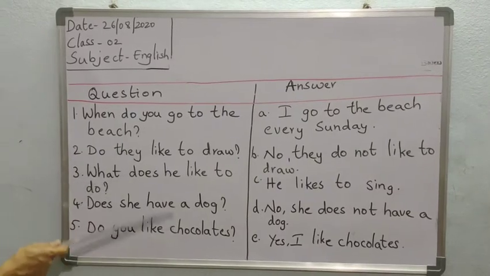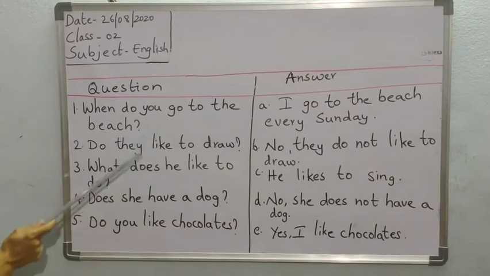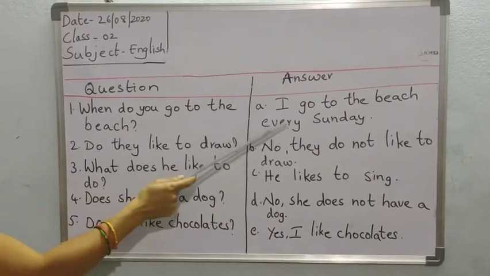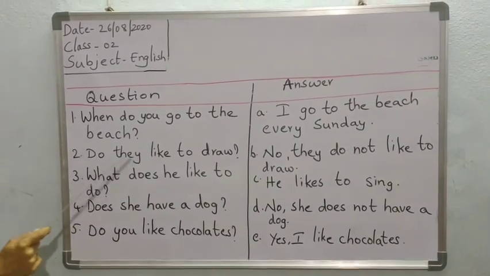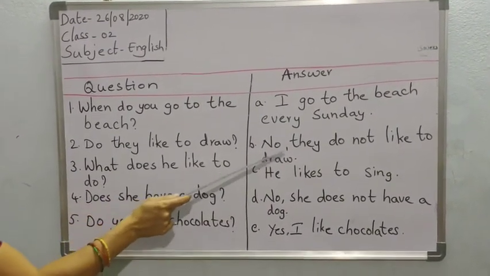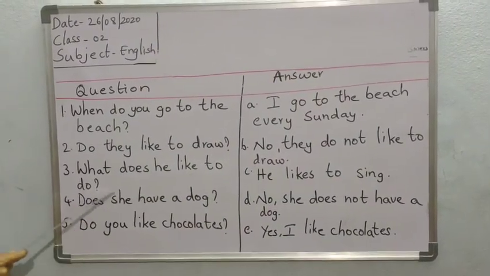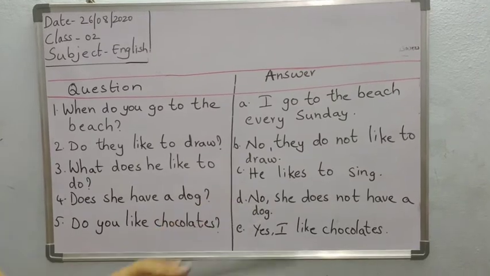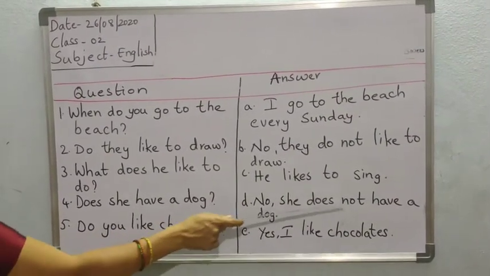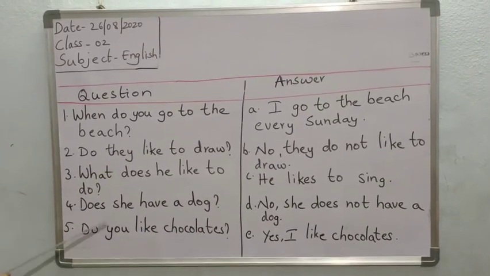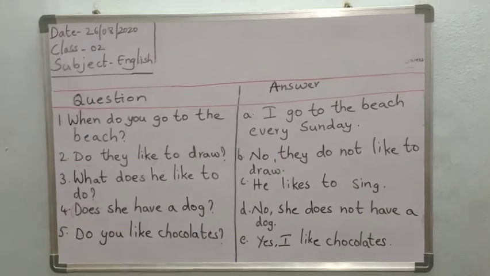See, now I have written some questions and answers on the board. When do you go to the beach? What is the answer for that? I go to the beach every Sunday. Do they like to draw? No, they do not like to draw. What does he like to do? He likes to sing. Does she have a dog? No, she does not have a dog. Do you like chocolates? Yes, I like chocolates.